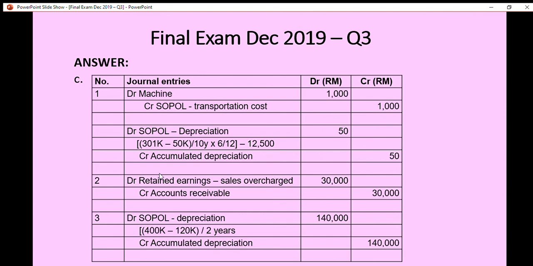A debit to retained earnings means we have to deduct. If we credit, we have to add. So here we debited the retained earnings, which means we have to subtract 30,000.